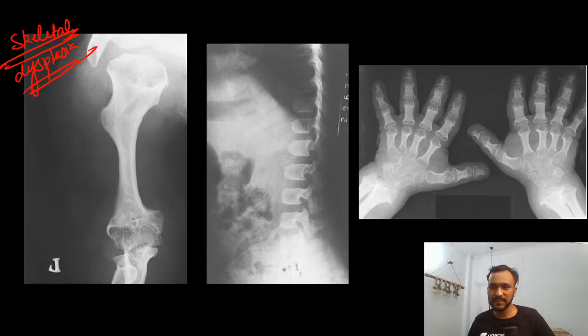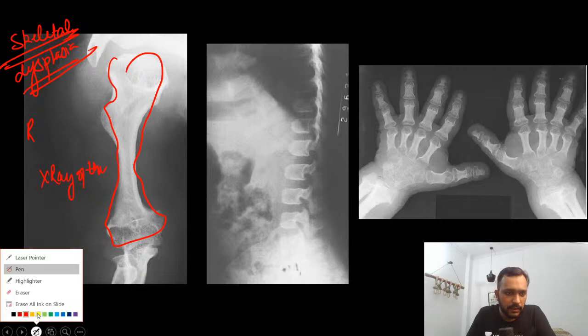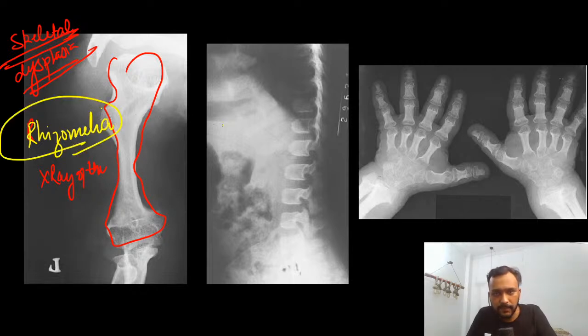What are we able to see in these images? So guys, this is an X-ray of the lower limb. We can see that the femur is short in size. Very good, short limbs. Very good, Abhishek Sharma. So this is basically your rhizomelia. Short limbs can be seen.